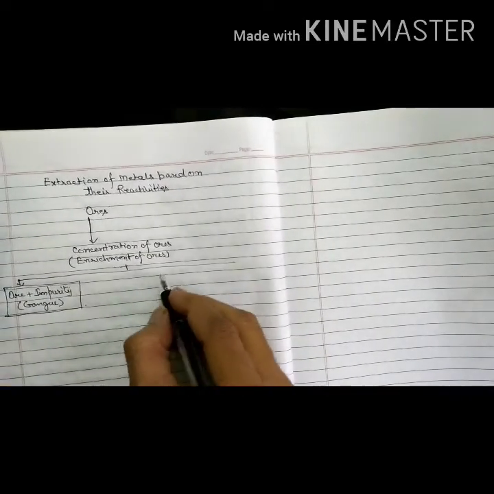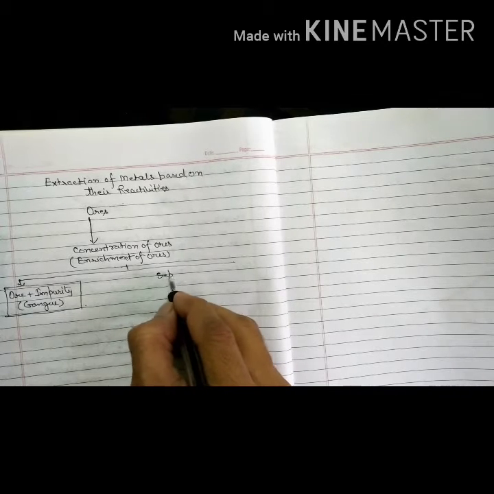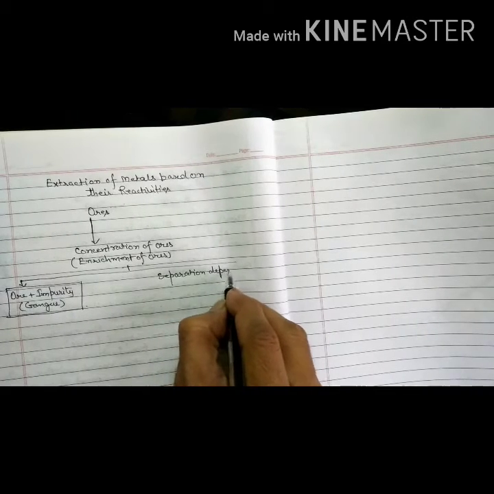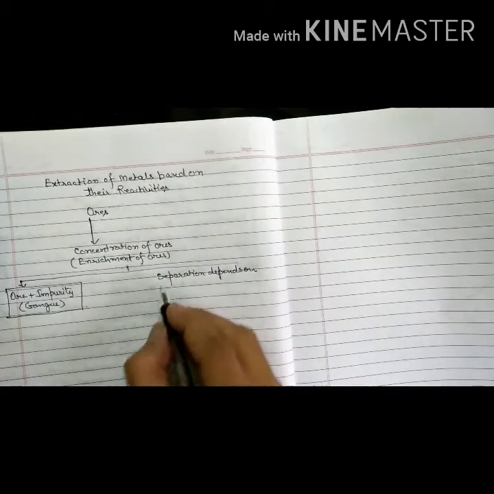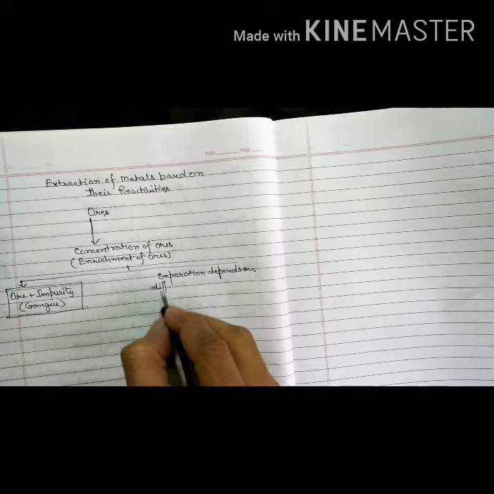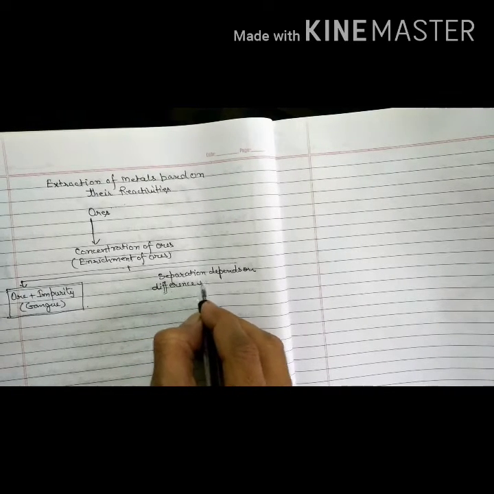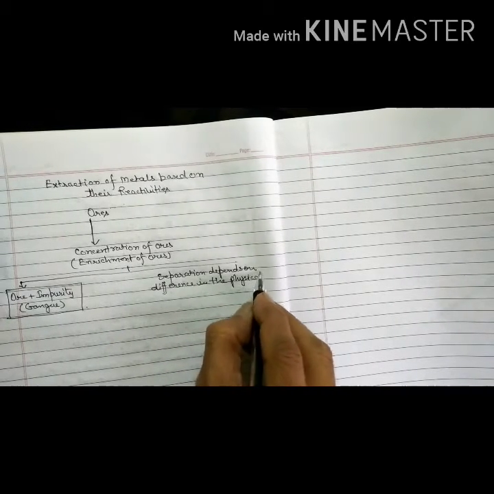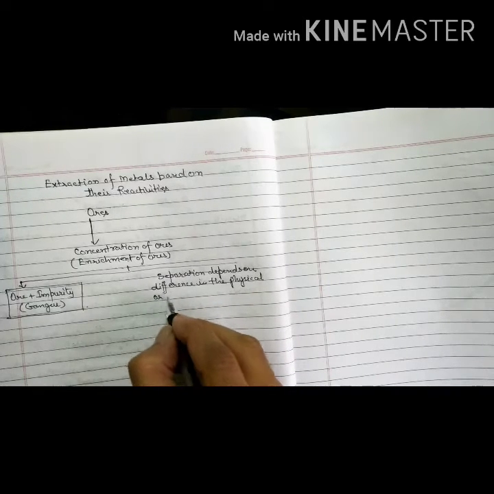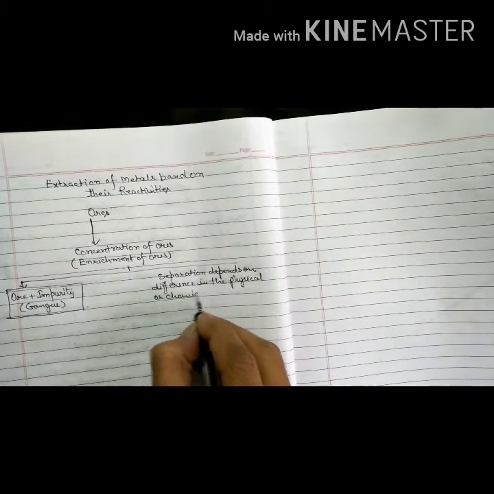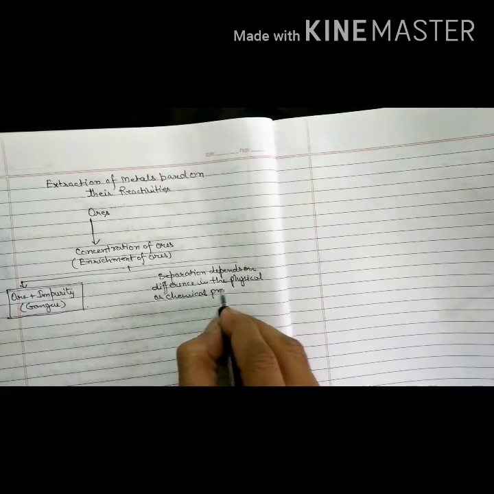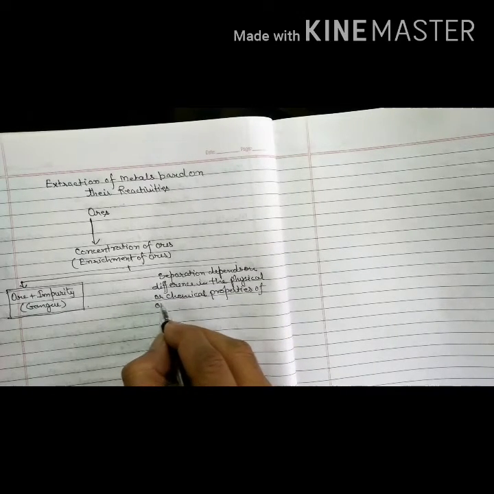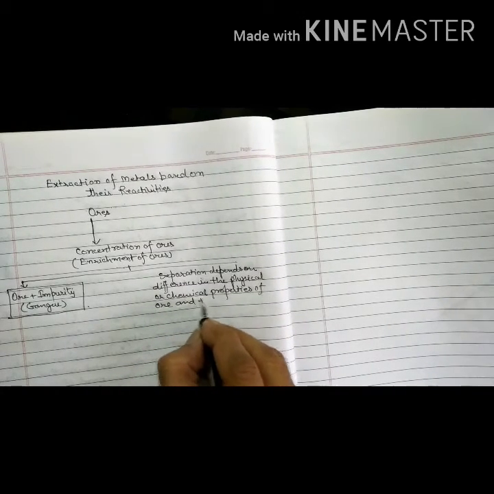And another one is separation, which depends on the difference in the physical or chemical properties of the ore and the gangue.